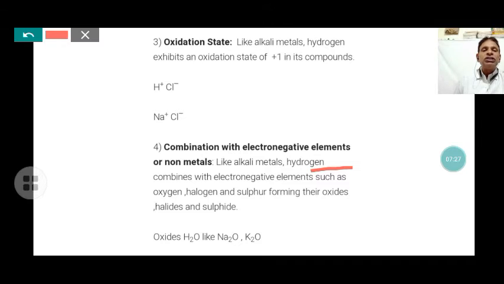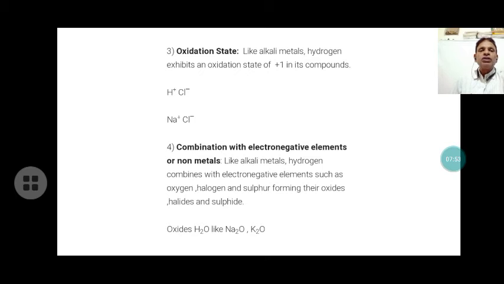Like the oxide of hydrogen is H2O, that is water, the oxide of sodium is Na2O, and the oxide of potassium is K2O. Just like sodium, potassium and lithium form their oxides, similarly, hydrogen also forms its oxide. That is the resemblance of the combination with electronegative elements or non-metals. Alkali metals also form sulfides, that is Na2S, K2S. Similarly, hydrogen also forms H2S, that is hydrogen sulfide, like sodium, potassium and the alkali metals.